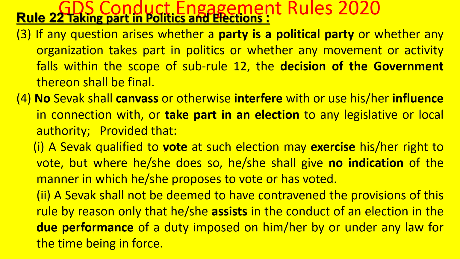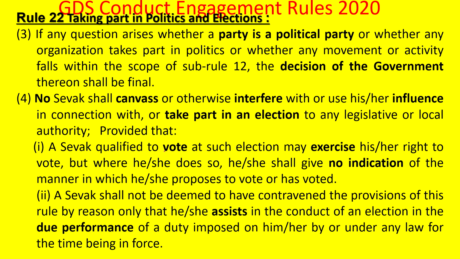final. And one more thing is that no sevak shall canvass or otherwise interfere with or use his influence in connection with, or take part in, an election to the legislature or local authority. So he cannot canvass, he cannot interfere, he cannot take part in election, he cannot influence others. And if a sevak is qualified to vote, he can exercise his vote, that's all. And he should not give any indication of the manner in which he proposes to vote or has voted. That means he cannot say, I have voted for so and so, or I am going to vote for so and so.